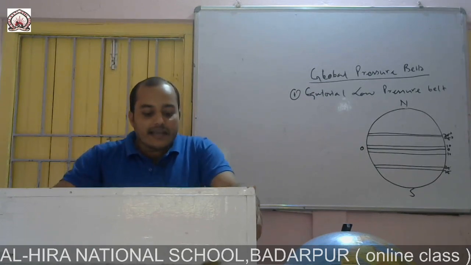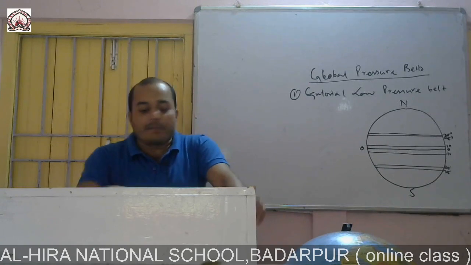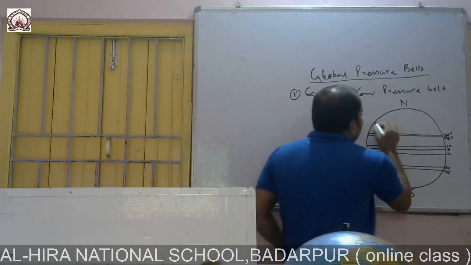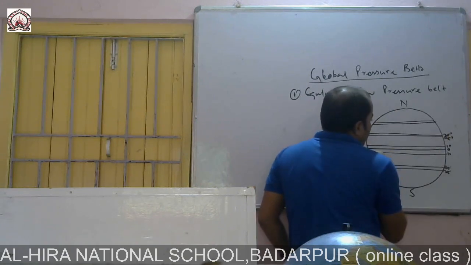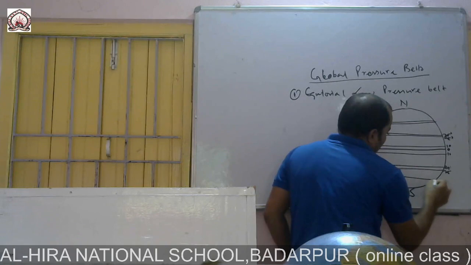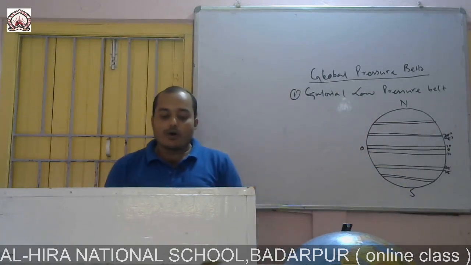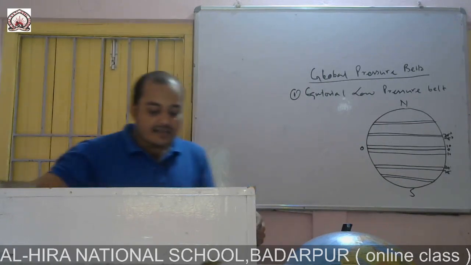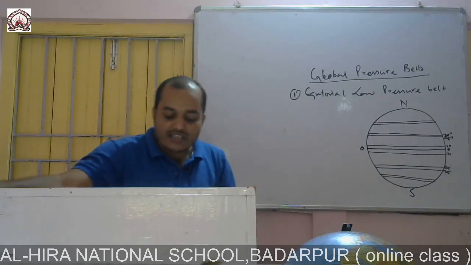Clear? Next, subpolar low pressure belt. Subpolar low pressure belt. Clear? It is roughly located 60 to 70 degree north and south latitude.